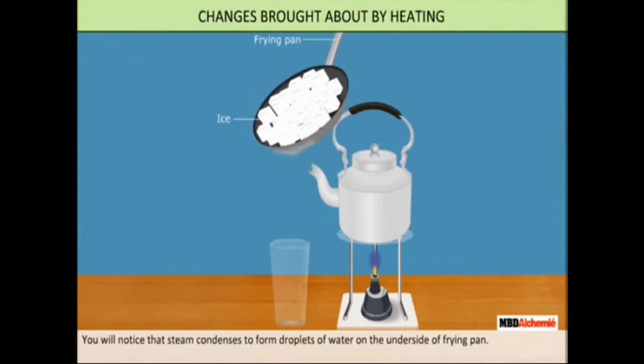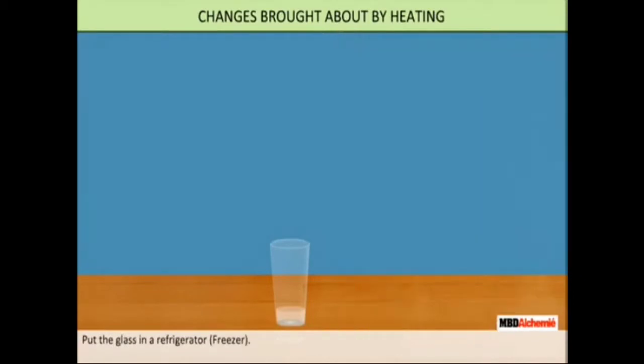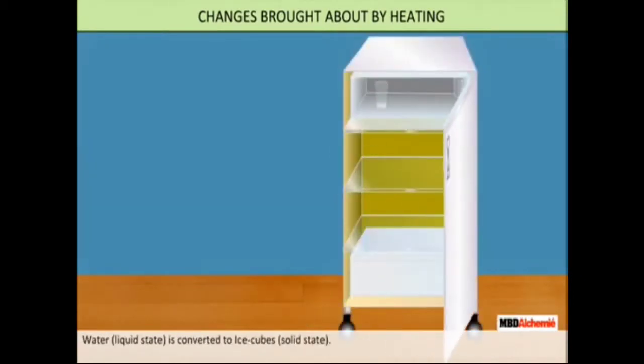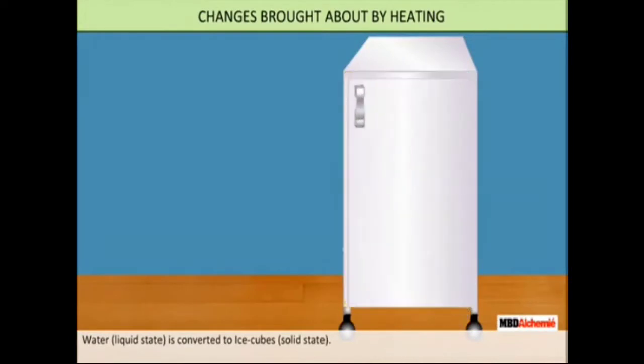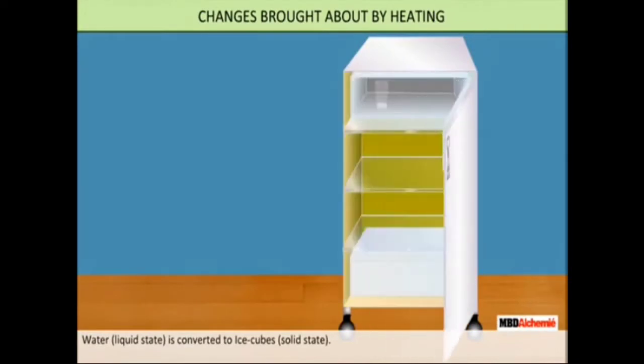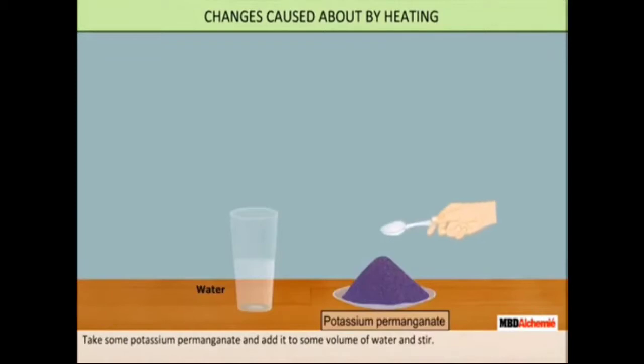You will notice that the steam condenses to form droplets of water on the underside of the frying pan. These droplets trickle down the slanting frying pan and then start falling. Collect these droplets in a glass. Put the glass in a refrigerator. The water will convert back to ice cubes. I have already told you this experiment, right? Water can exist in three forms.